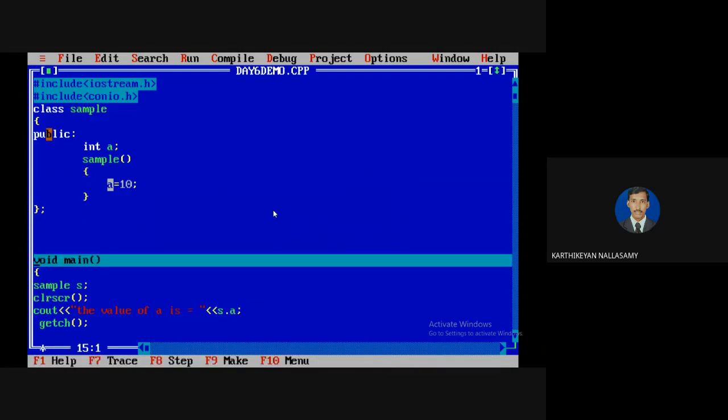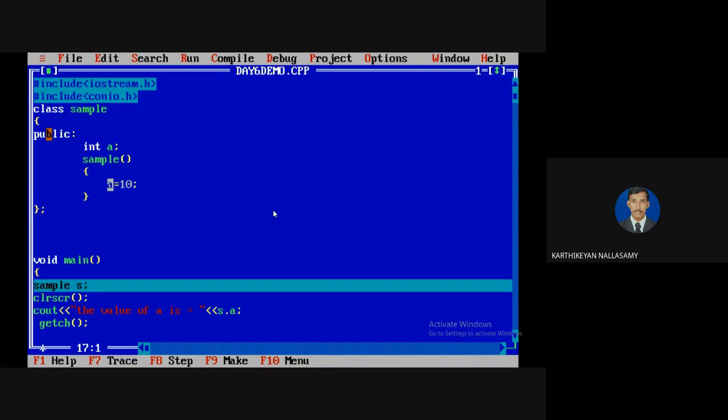So it's a single entry point from the main function. The object is created, but here I didn't make any function call to invoke the sample constructor. But see that now I am in the object creation method. As per the definition of the constructor, according to its characteristics, it will be invoked automatically without any explicit action. It will be invoked automatically when the object is created. So this is the location for creating the object for the sample class.